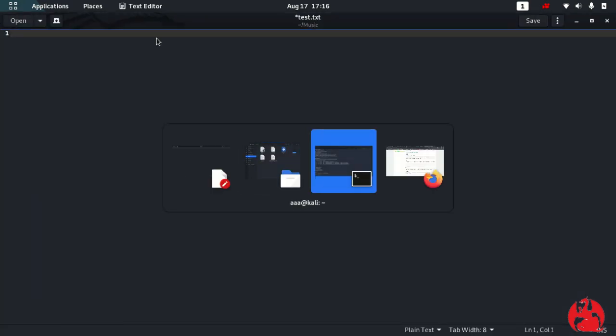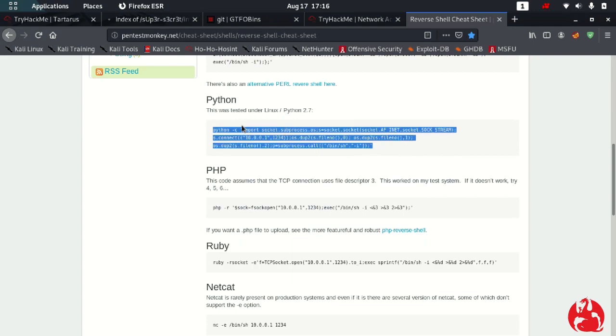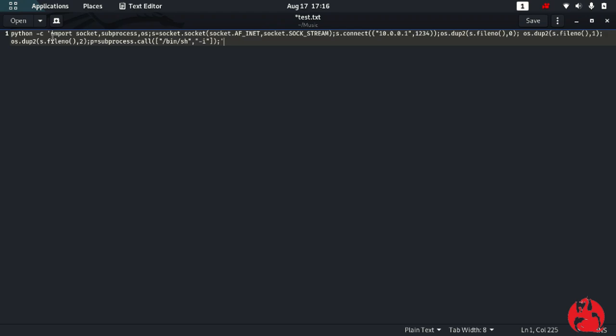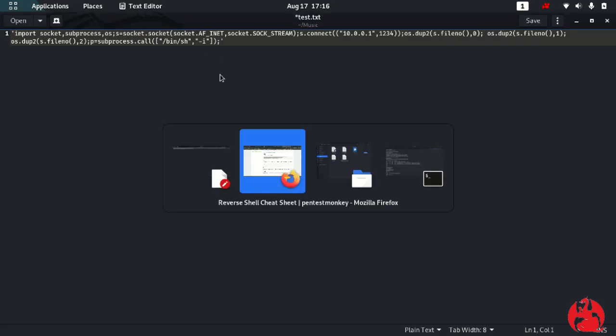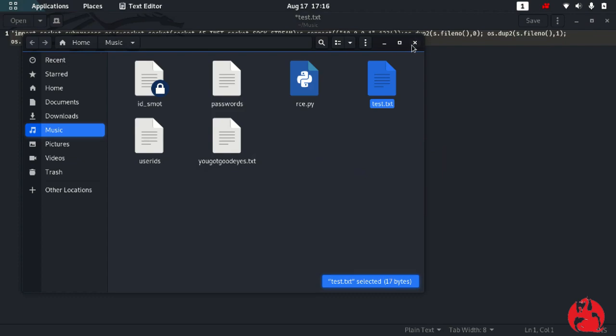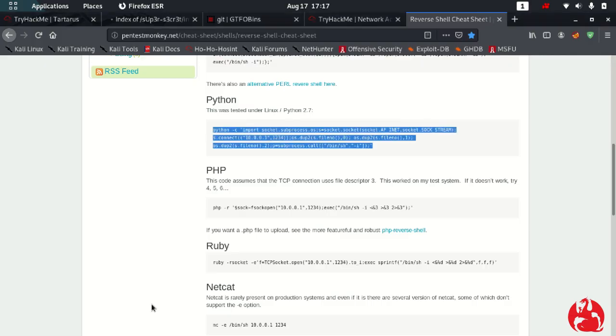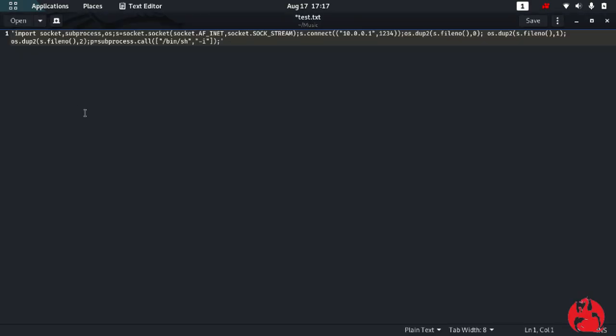Let's copy this Python code. The difference here is that this assumes it is running Python from the terminal, while in this cleanup file, it is a Python file which I need to run.